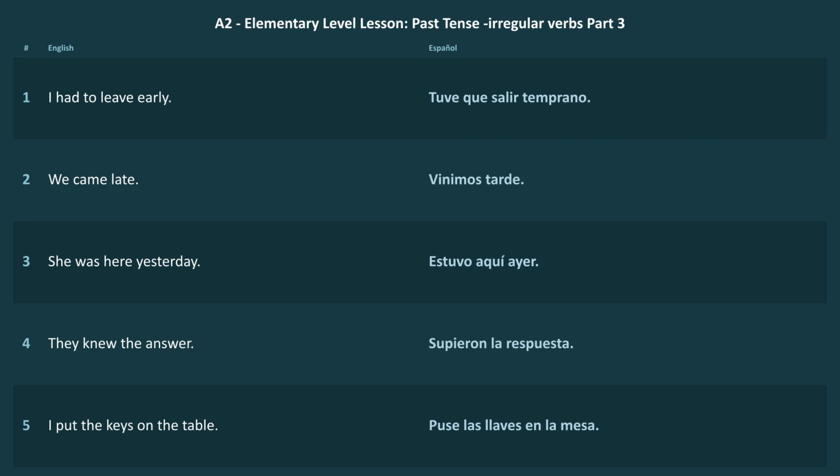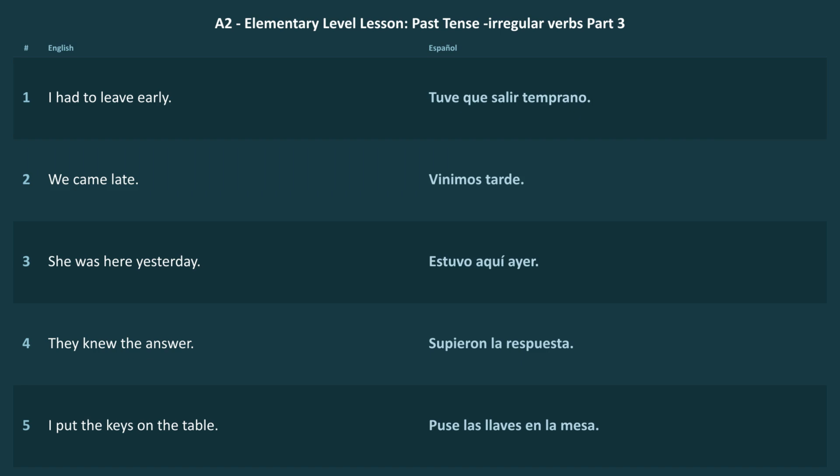Tuve que salir temprano. Good. Notice, salir, to leave. Very useful little verb. Tuve que salir temprano. I had to leave early.